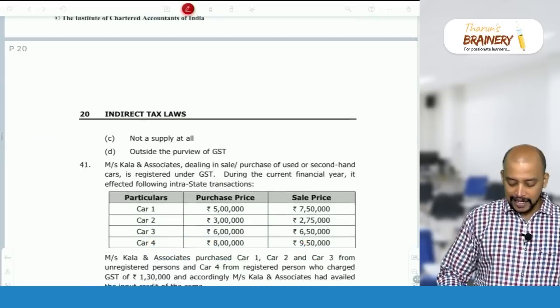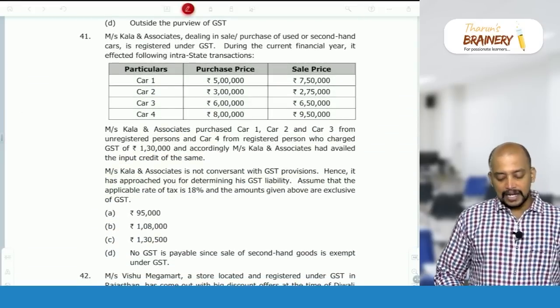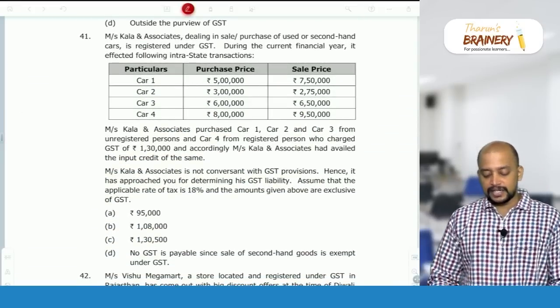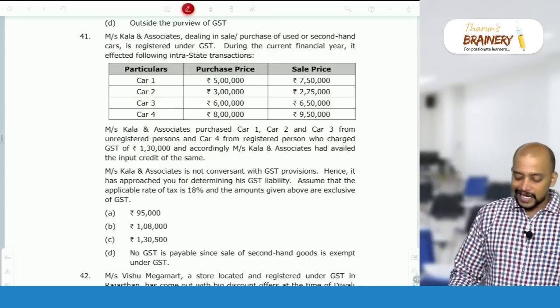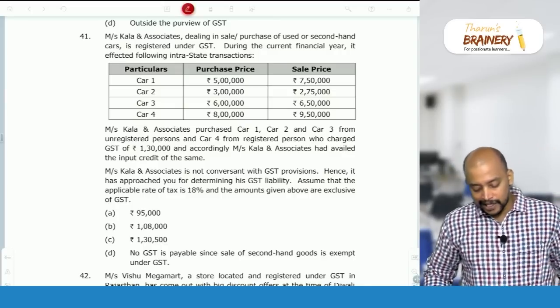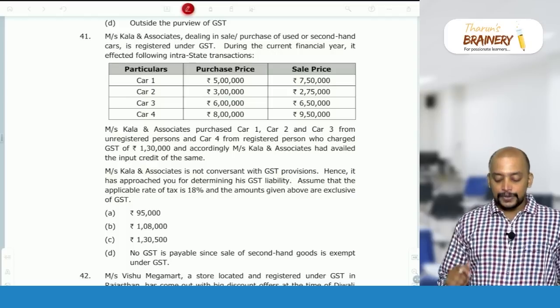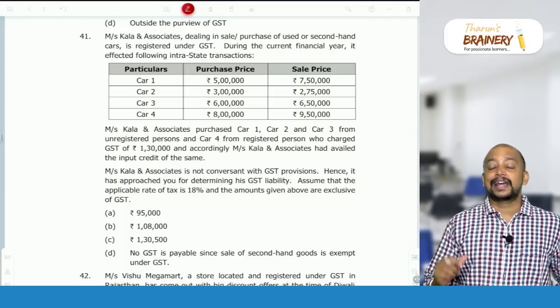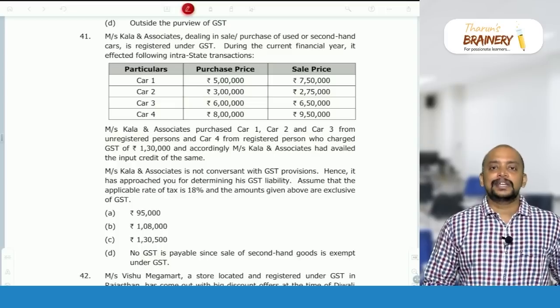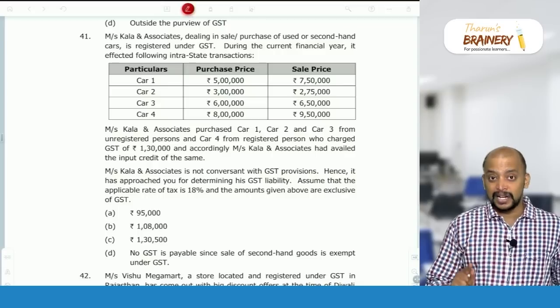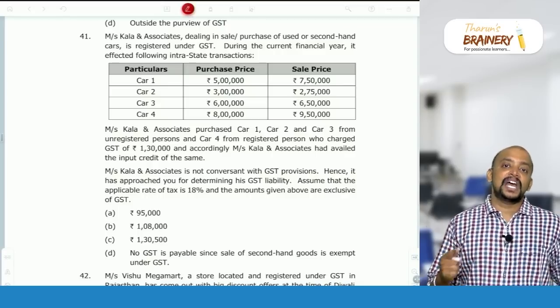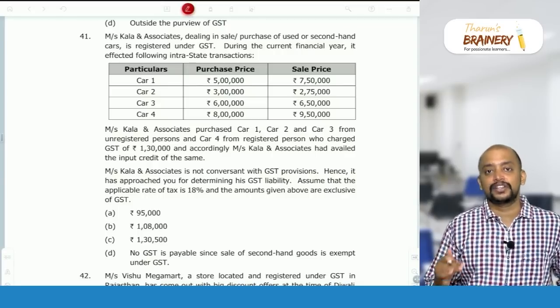Okay. Then next one, Messrs. Kala and Associates, dealing in sale or purchase of used or second-hand cars, is registered under GST. During the current financial year, it effected the following intra-state transactions. So, in case of cars like second-hand dealers, there is a margin scheme. What is a margin scheme? GST is payable on sale price minus purchase price. However, they should not have availed ITC. If they avail ITC, they need to pay GST on the full sale value.